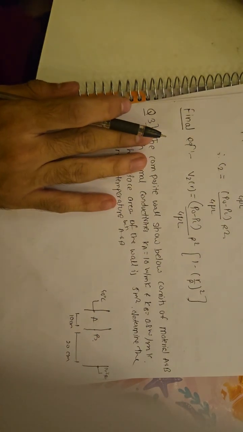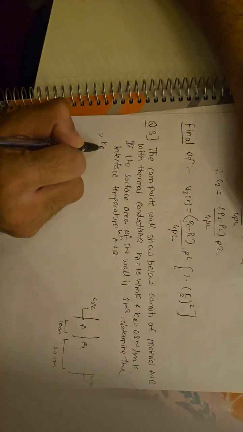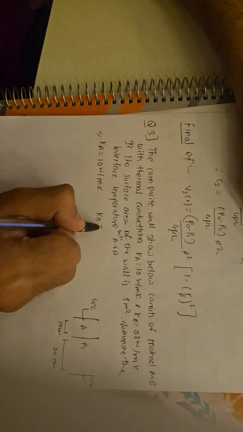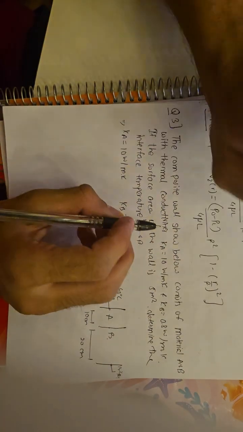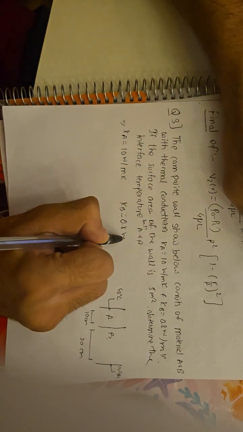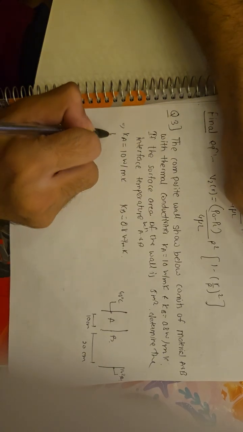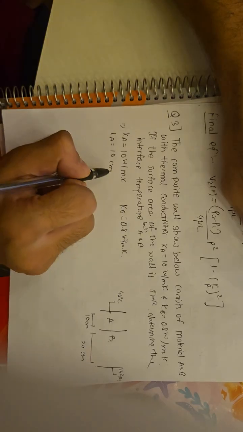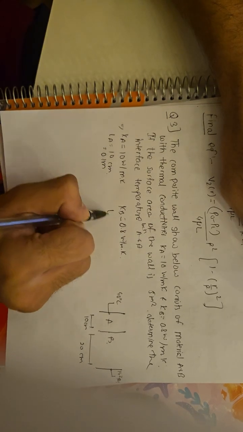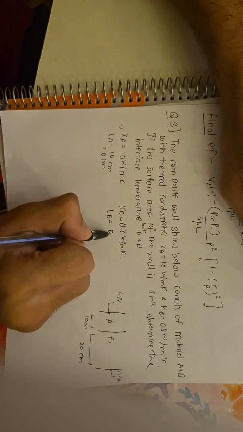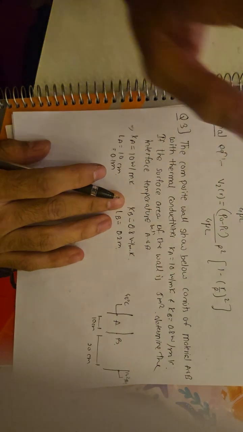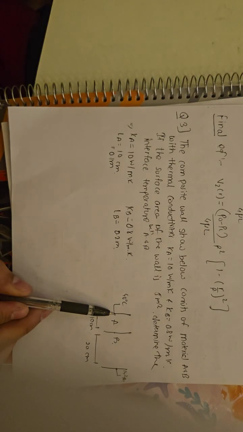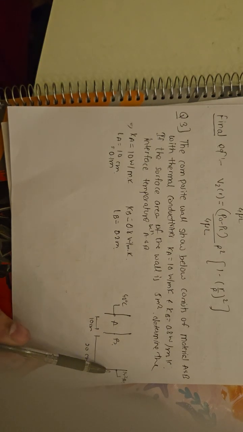So the given data is Ka = 10 W/mK and Kb = 0.8 W/mK. La is given as 10 centimeters, which is 0.1 meter, and Lb is given as 0.2 meter. The temperature of the inner wall is 40 degrees Celsius, whereas the outer wall is 14 degrees Celsius.